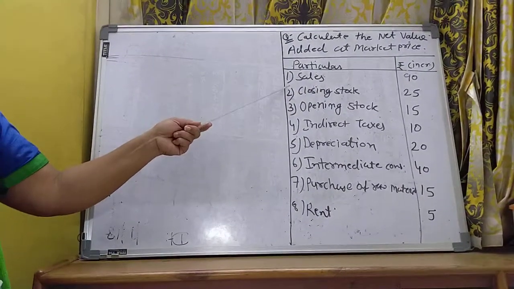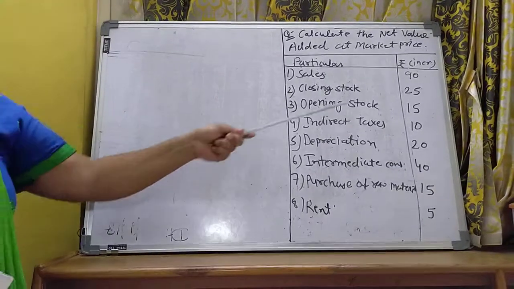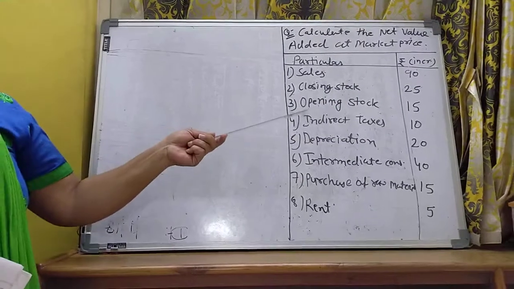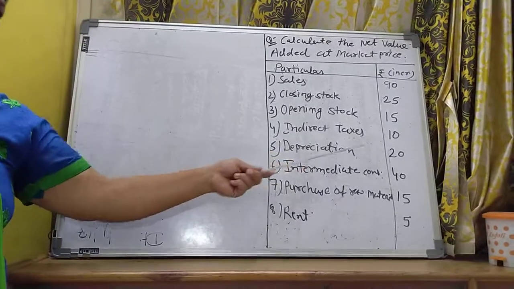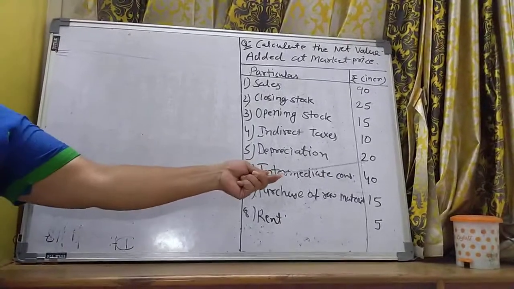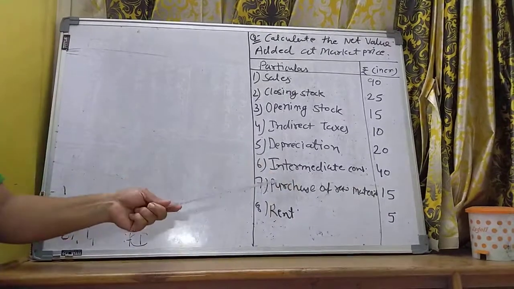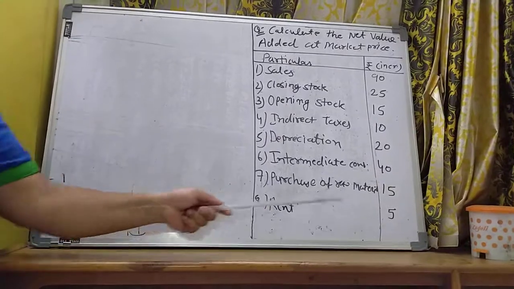First, sales is given to you, 90 rupees crore. Closing stock is also given to you, 25 in crores. Opening stock 15. Indirect taxes 10. Depreciation 20. Intermediate consumption 40. Purchase of raw materials 15 and rent 5.